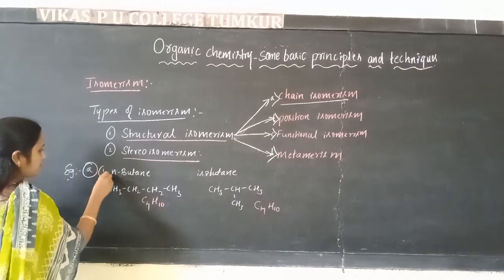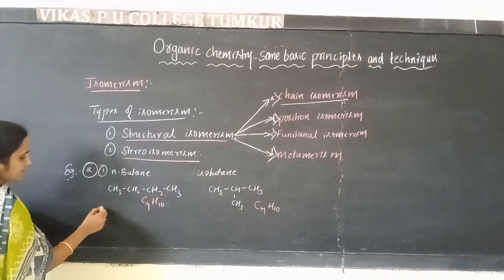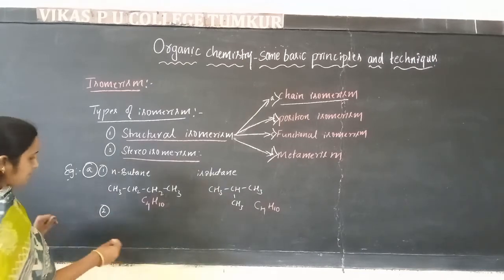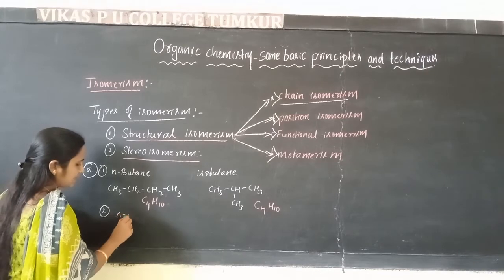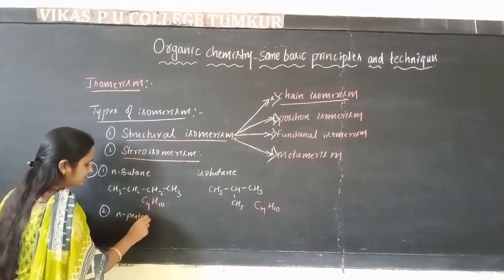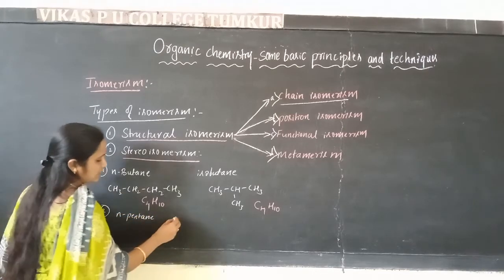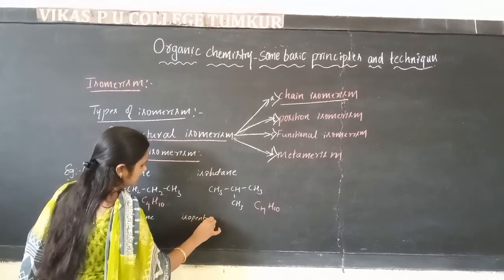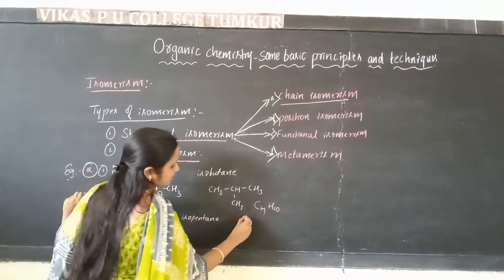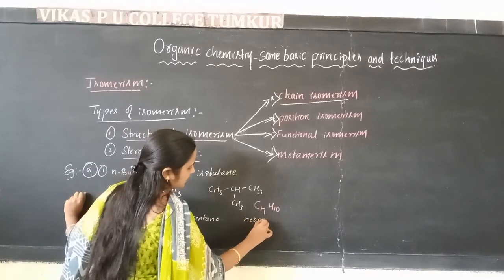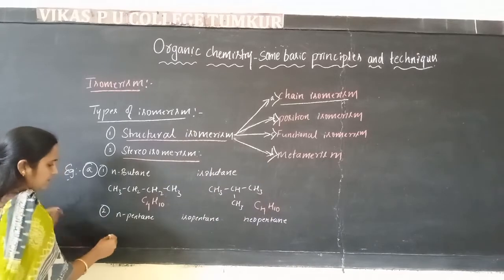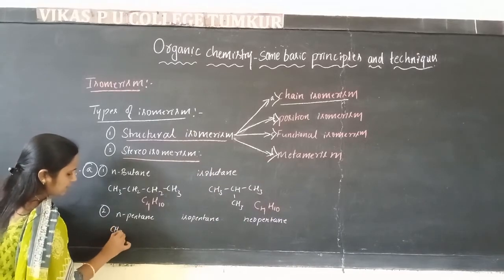The one example 1, this is a pair. Then we will take the example 2. That is N-pentane, isopentane, neopentane. We'll take this. That is N-pentane structure ಬರೀತಾ ಇದೀನಿ.